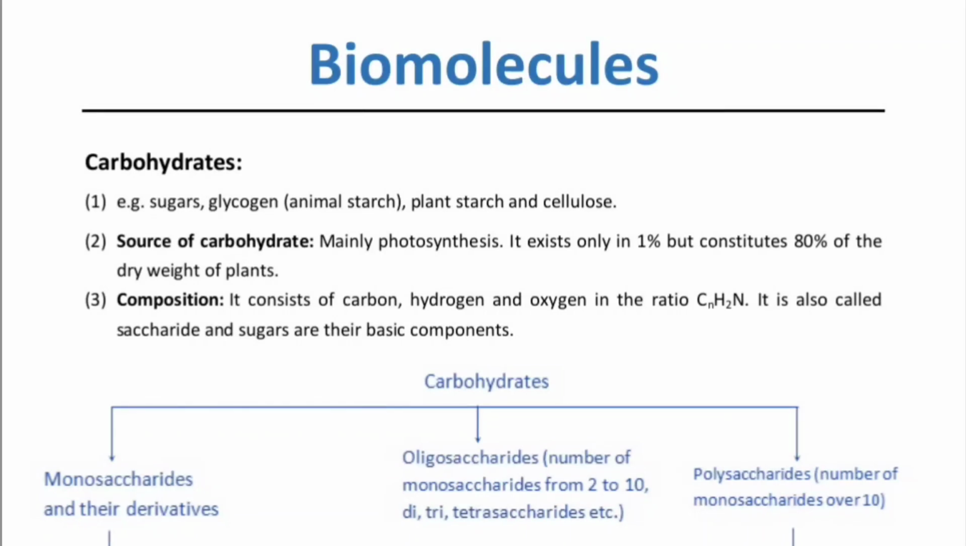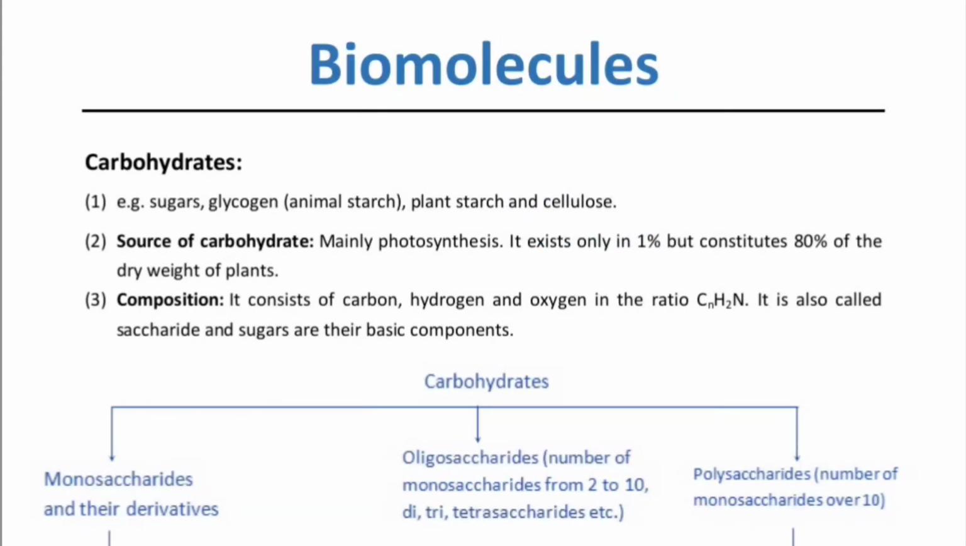Glycogen is the stored food material in animals, whereas starch is the stored food material in plants, and cellulose is the cell wall component of plants. The most abundant organic molecule on planet Earth is none other than cellulose.